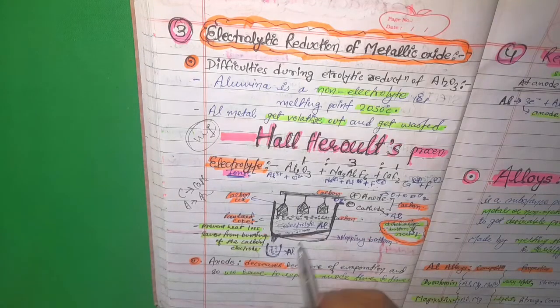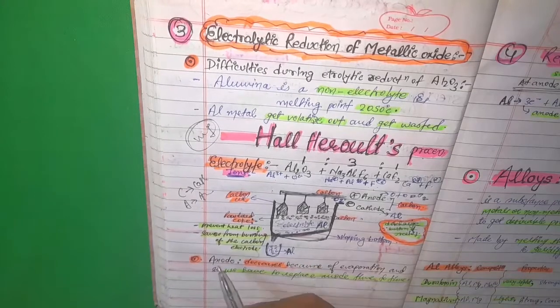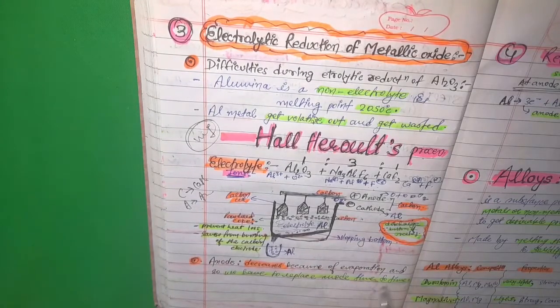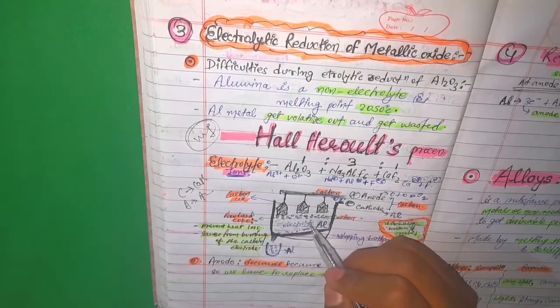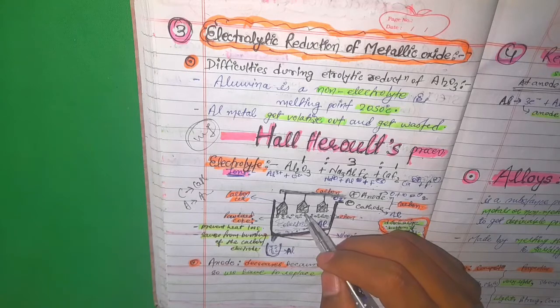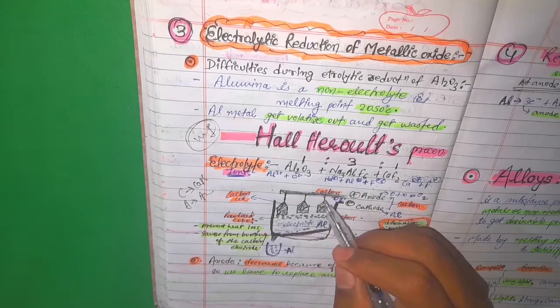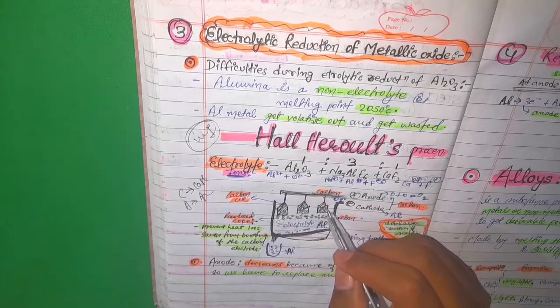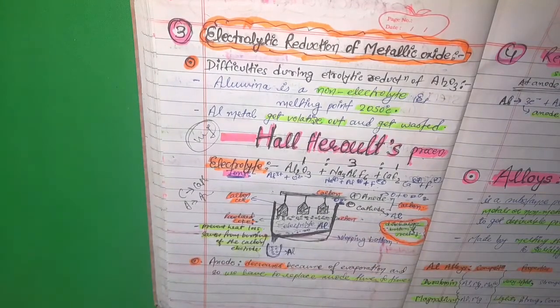And one more thing, we have to keep replacing the anode. Why so? The anode decreases because of evaporation. While we supply heat of 950 degrees Celsius, it also forms vapors and evaporates, so we have to replace it from time to time so that the process will be normal.